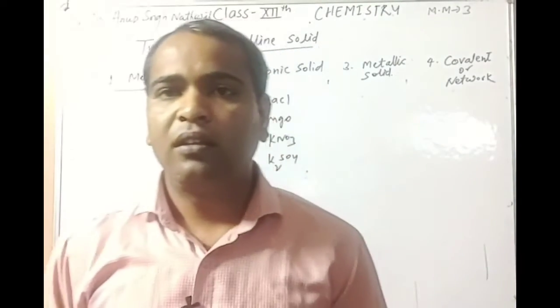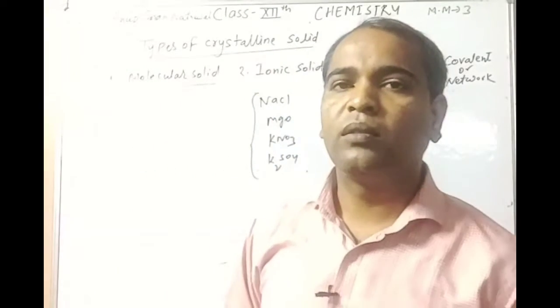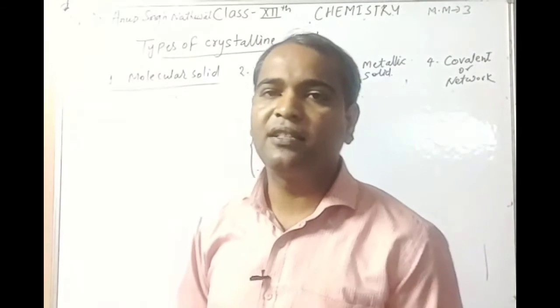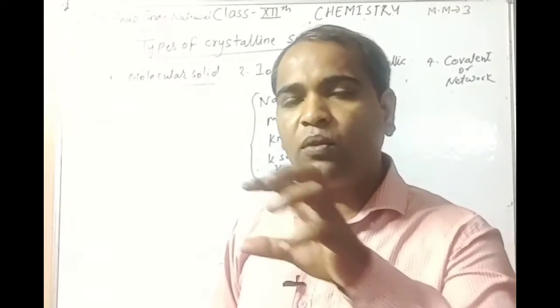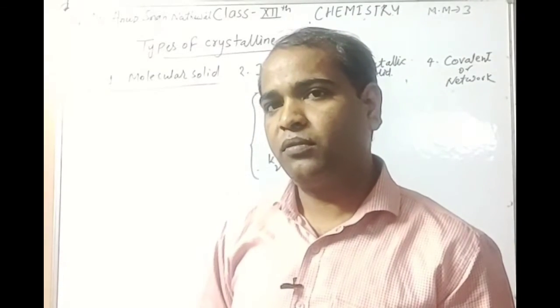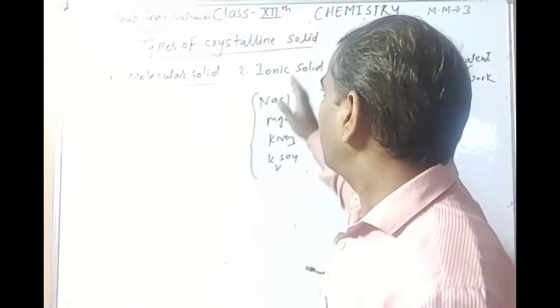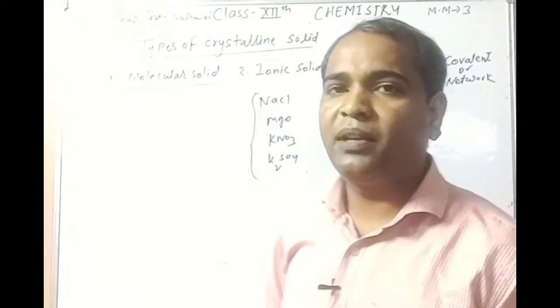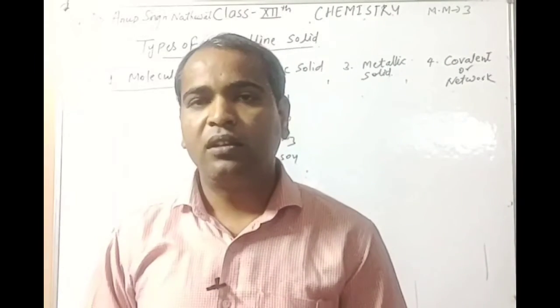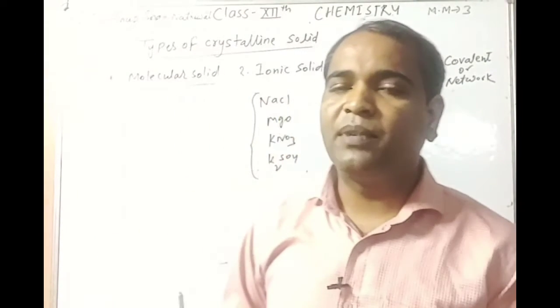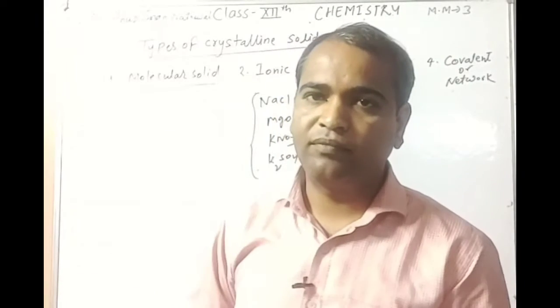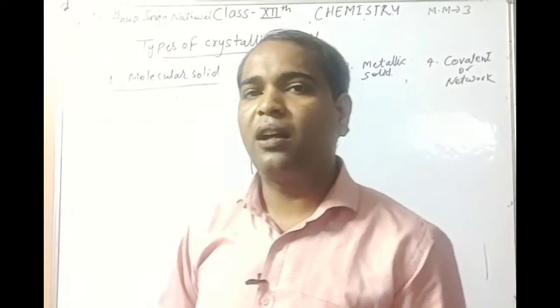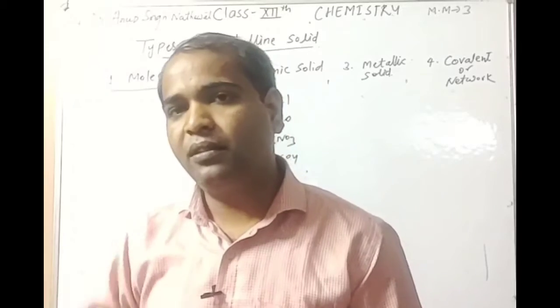All such examples are included in this category. It means those solids have cations and anions bonded together by electrostatic force. Now, the nature of these solids: they are hard and brittle in nature.